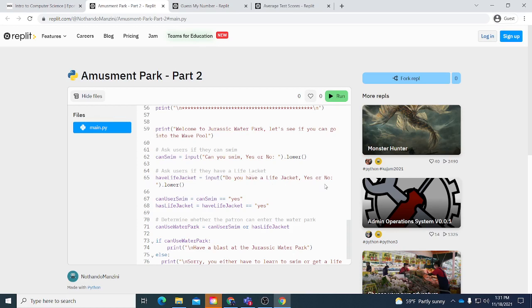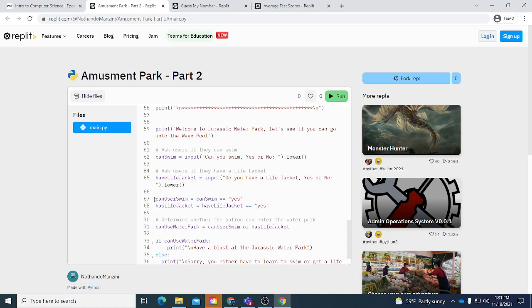So then it'll ask if you have a life jacket, yes or no. As you're adding that, dot lower is going to ensure that whatever answer they gave, they might put a capital O but lowercase n, it just stays true. It's not going to hinder the program.